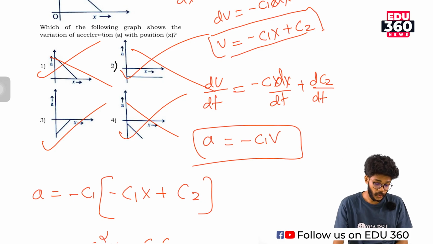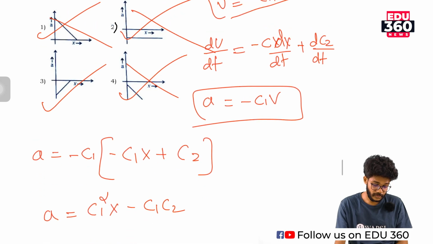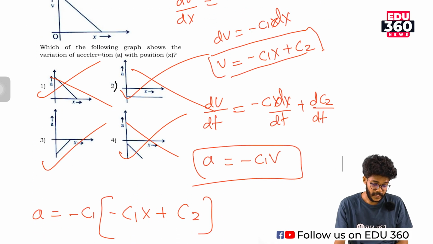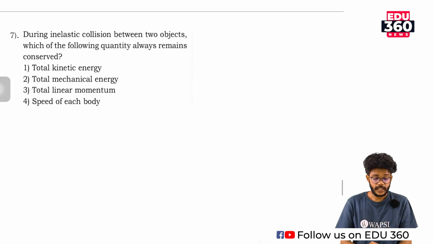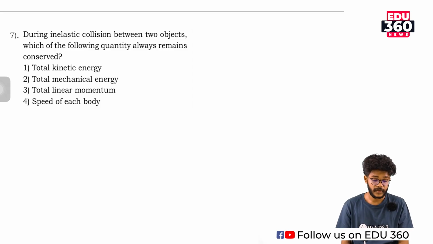Okay, so we can move to the next question. Seventh question: during an inelastic collision between two objects, which of the following quantities always remains conserved? Total kinetic energy, total mechanical energy, total linear momentum, or speed of each body.